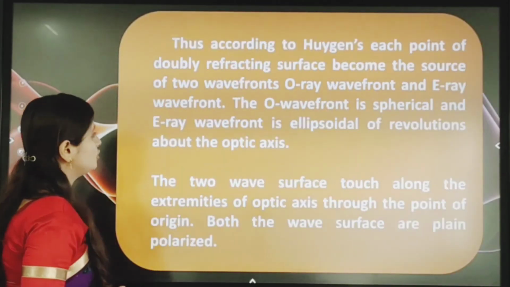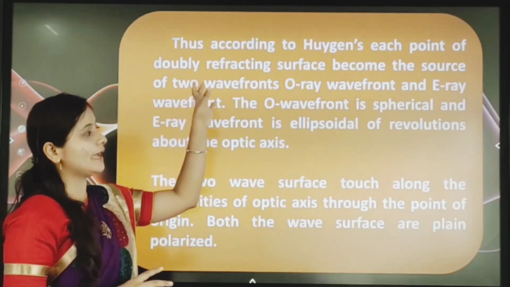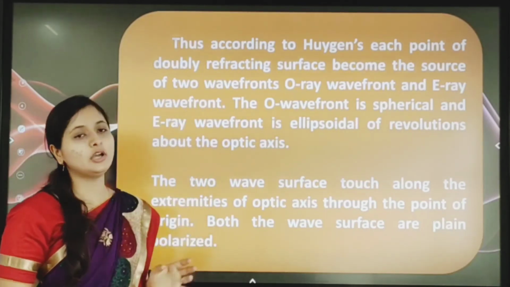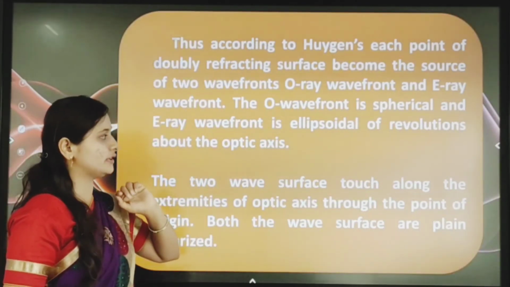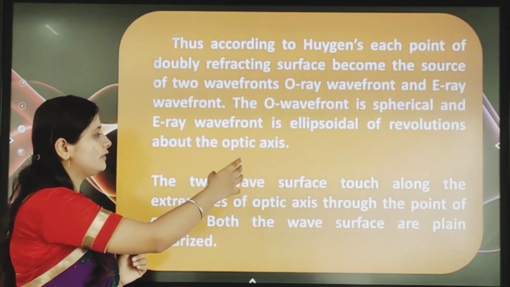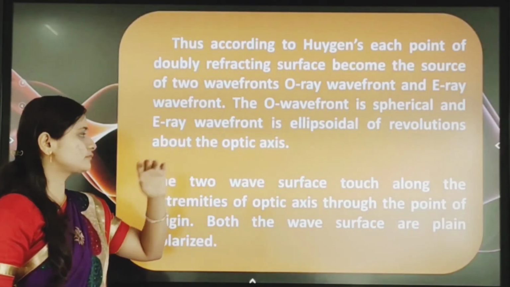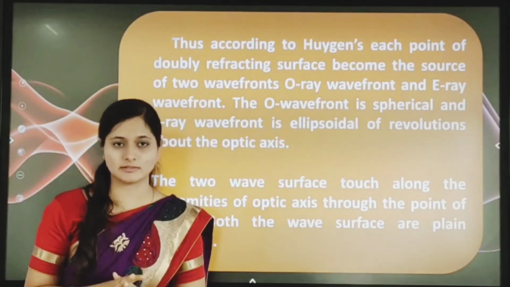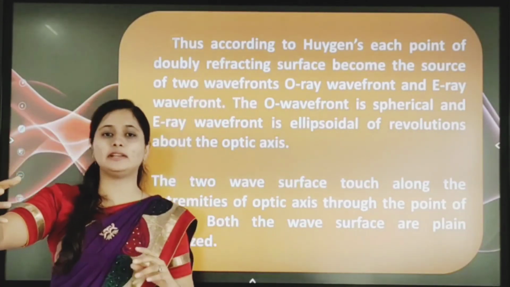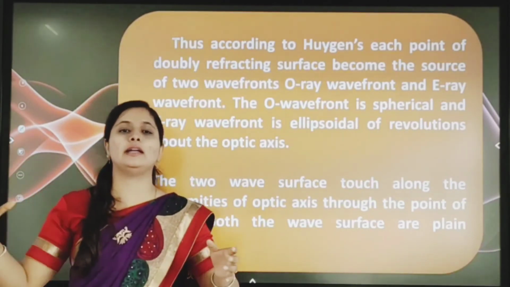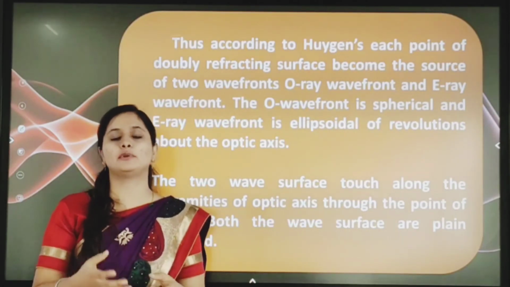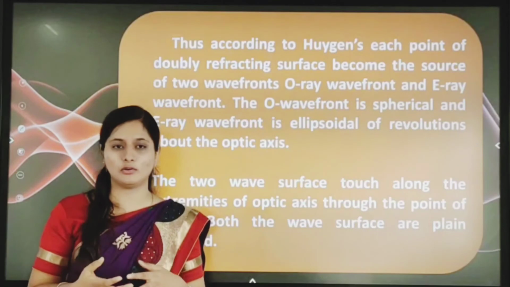So here we conclude that, according to Huygens, each point of a doubly refracting surface becomes the source of two wavefronts, the O ray wavefront and the E ray wavefront. The O ray wavefront is spherical, and the E ray wavefront is an ellipsoid of revolution about the optic axis. What Huygens concluded about double refraction is that taking one crystal and passing a beam of light produces two waves, the E wave and the O wave.